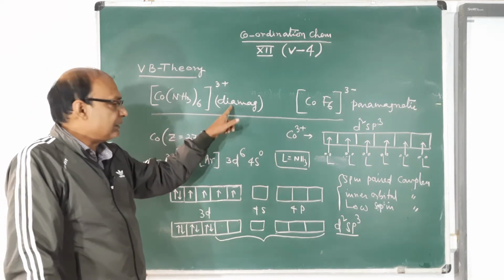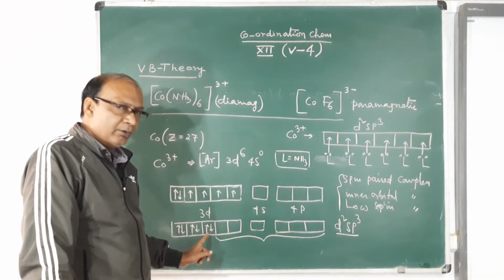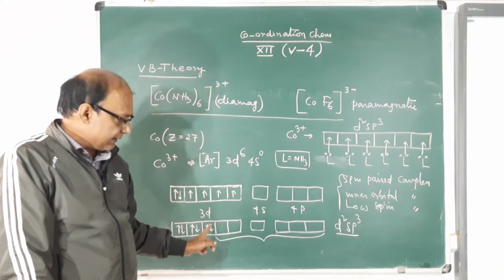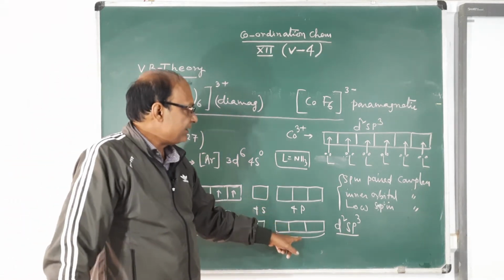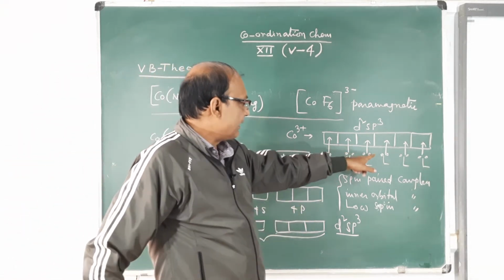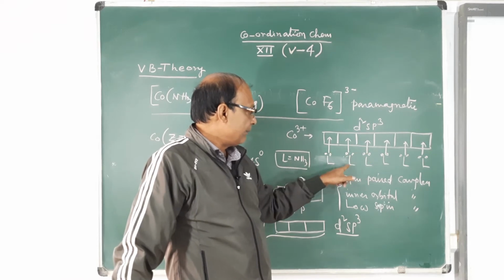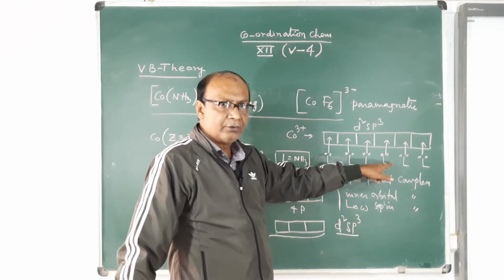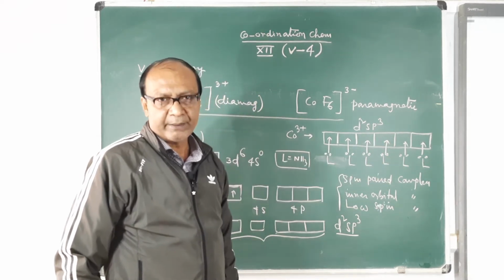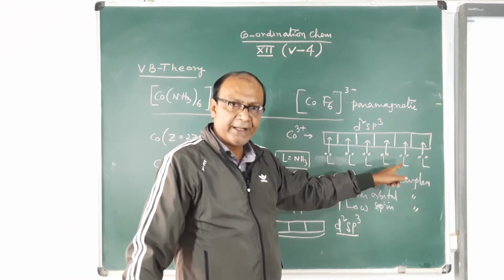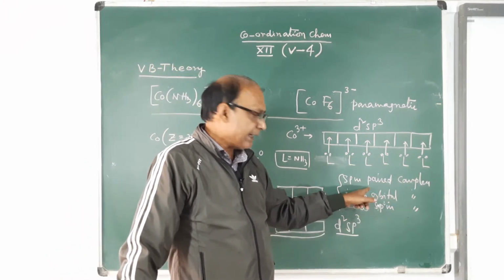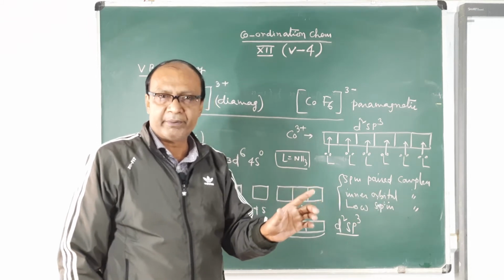Then you see the magnetic nature, whether pairing will take place or not, then write the hybridization and draw the diagram showing how the ligand molecules overlap with the hybrid orbitals to form coordinate bonding, and then write the name of the complex, what type of complex it is.